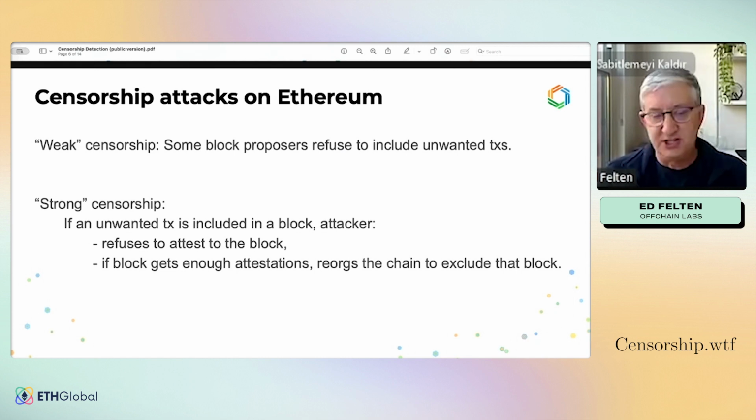So weak censorship, as is pretty well known, fails as long as some block proposers are not participating in the censorship. But strong censorship has the undesirable feature that if the attacker does control enough of the proposer or builder power, they can sustain a strong censorship attack for a long time.